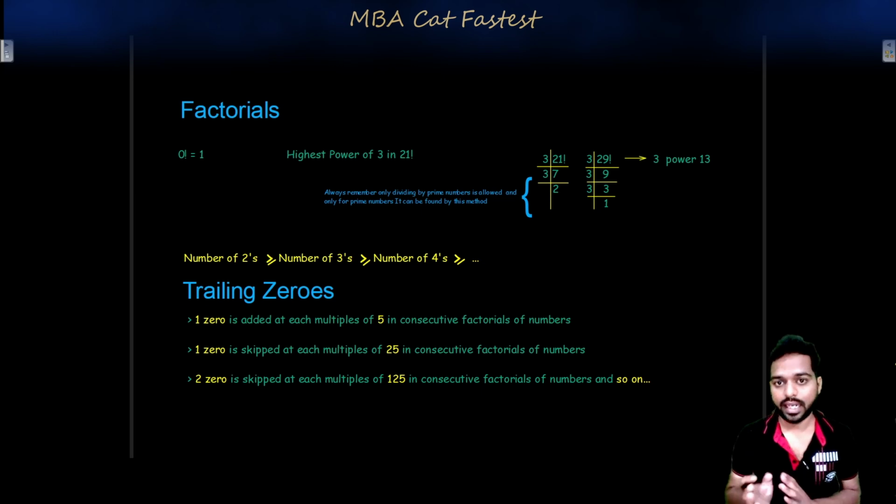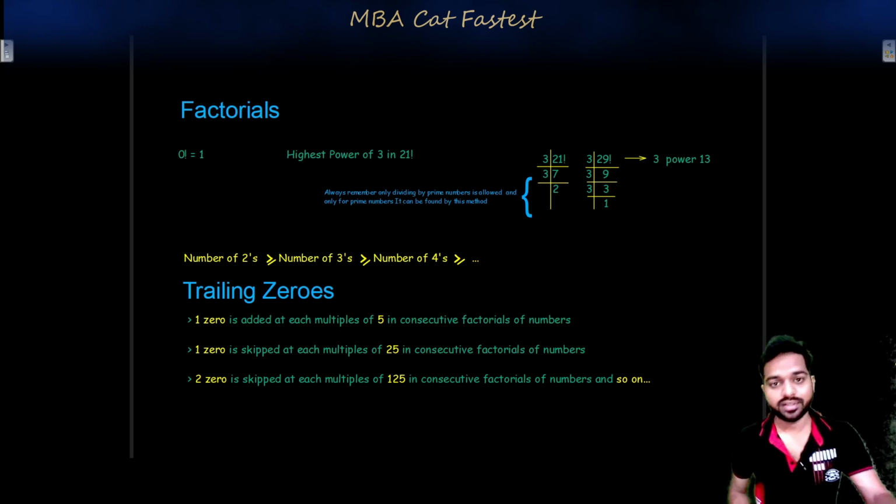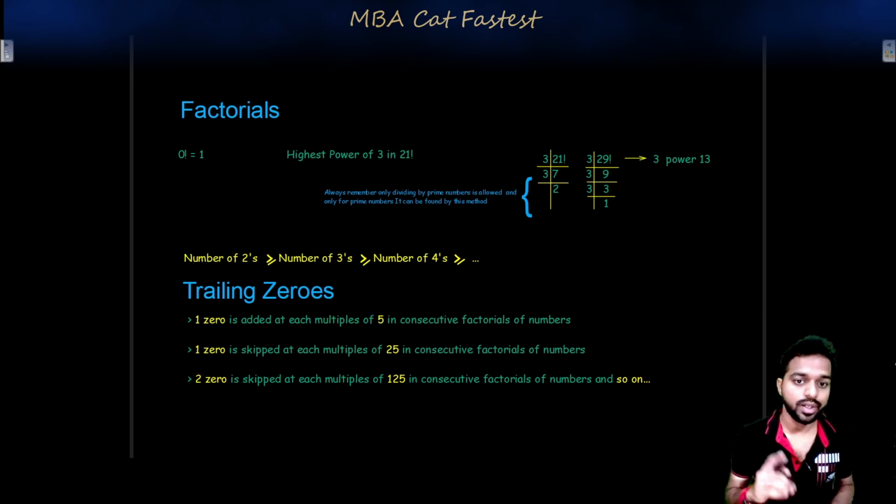Let's say we have 10 in our hand. It is made up of one 2 and one 5. Or you can say if there are 100 2's available but only one 5, we could make only one 10 from that. Following this concept, the first 5 comes at 5 factorial, so 5 factorial will have one 0. Similarly, till 10 factorial two 5's will come, so two zeros will be there at 10 factorial.